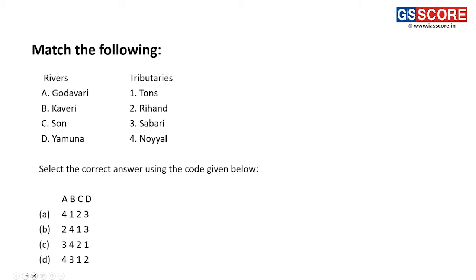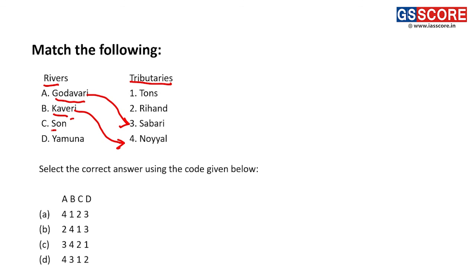Looking at the next question, we have rivers and their tributaries. The first river here is Godavari, with options Tons, Rihand, Sabri and Noel. Godavari has its tributary as Sabri. Next is river Kaveri. Kaveri has its tributary Tons, Rihand or Noel. Which is the correct option according to you? The correct option is Noel.